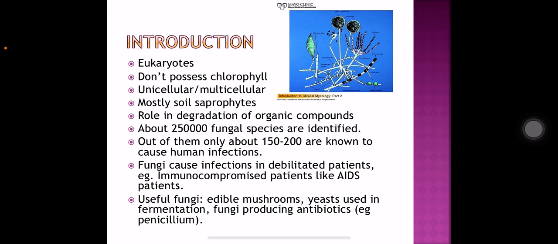Fungi are eukaryotes. They do not possess chlorophyll. They may be unicellular or multicellular, and fungi are found everywhere in the environment. They are mostly soil saprophytes. They have a major role in degradation of organic compounds, and more than 2 lakh species of fungus are identified, out of which about 150 to 200 are pathogenic for human beings.